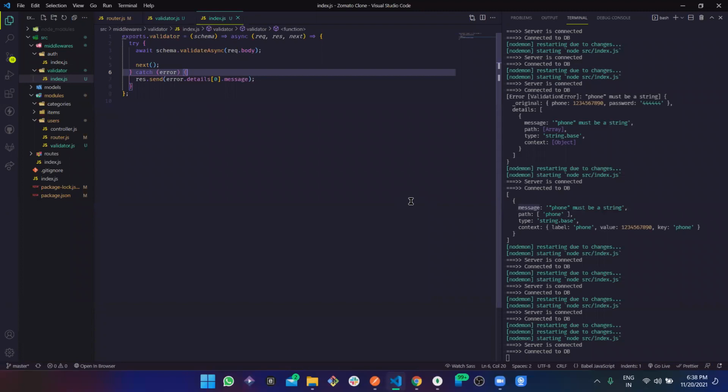Now suppose someone might send something malicious in the request.body, some malicious code or something, and we are directly sending it. Like suppose in phone we are expecting a string, and in that string they might send something like malicious code, and we are directly sending that to our database, and that could be very dangerous for us, right? So we do not do that.